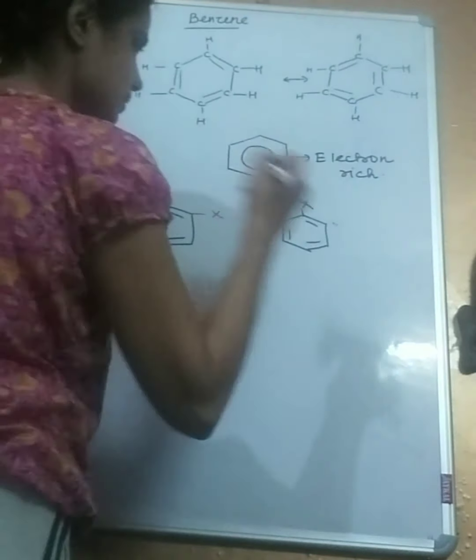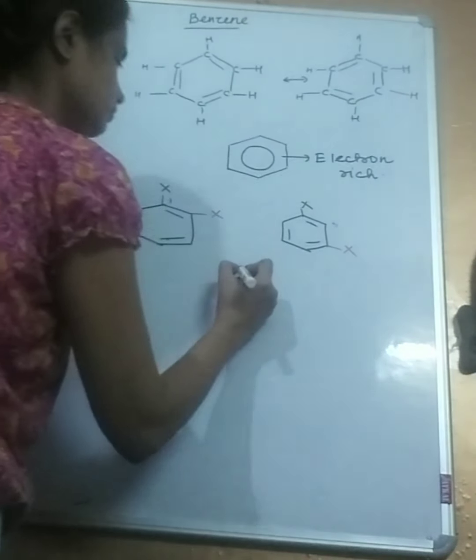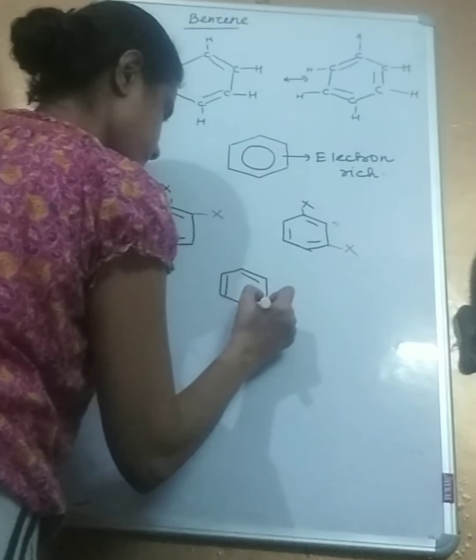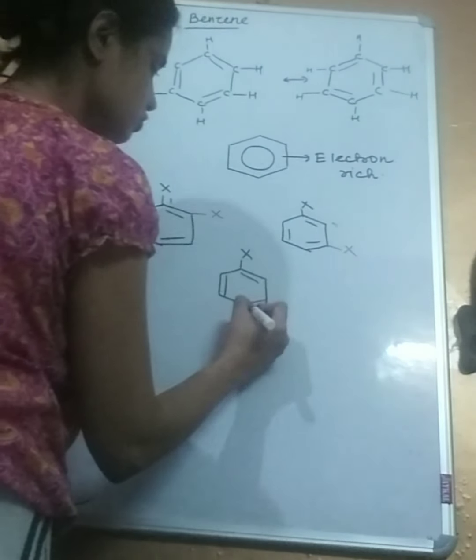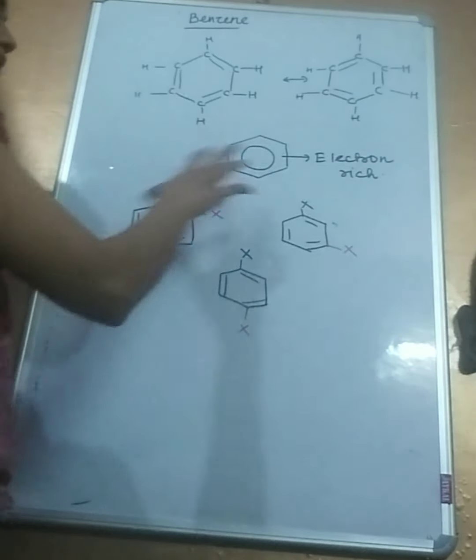I can put the second substituent here, or I can put the second substituent here. Why are these the only three positions available?